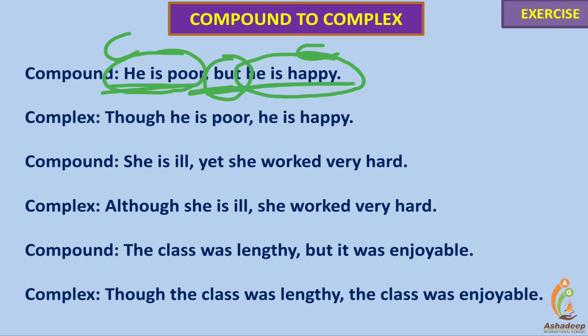To show contrast, we have ample subordinating conjunctions like though, although, even though, however, as. These are the subordinating conjunctions used to make it complex. Here you can see, friends, though. Though is a subordinating conjunction. Though he is poor, now it's a dependent clause.